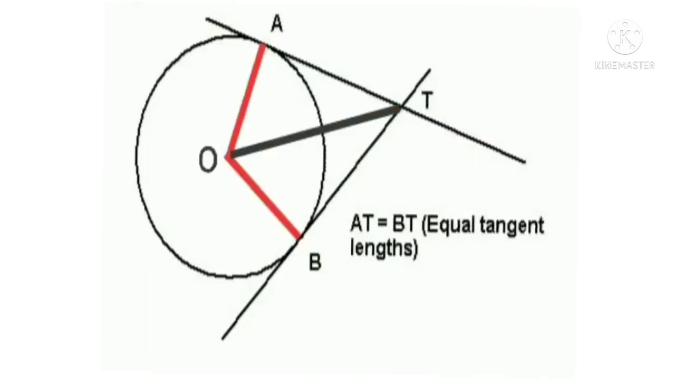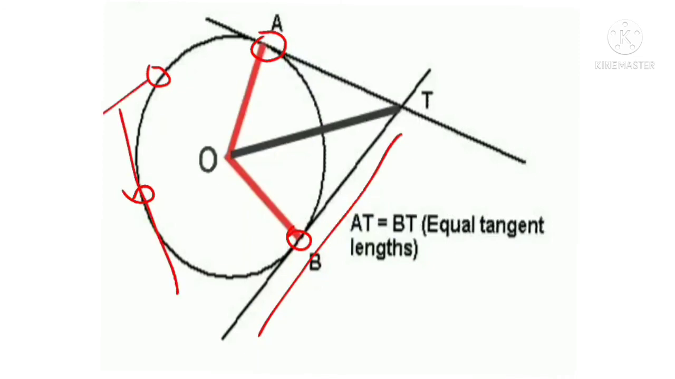Next one is two tangents. So we can draw many tangents on the circle, but at one point of contact we can draw only one tangent. Okay, only one tangent. So B is the point of contact, we can draw only one tangent. But on the circle, so many points of contact are there, no? So we can draw so many tangents, but at a point of contact, we can draw only one tangent.